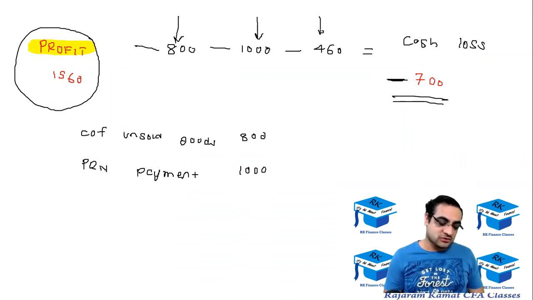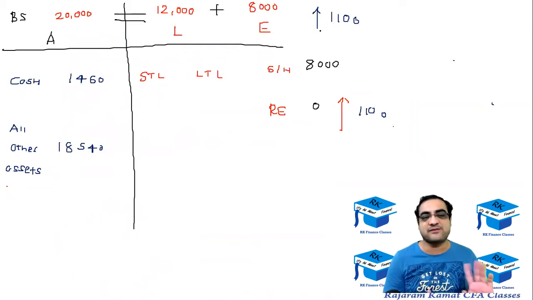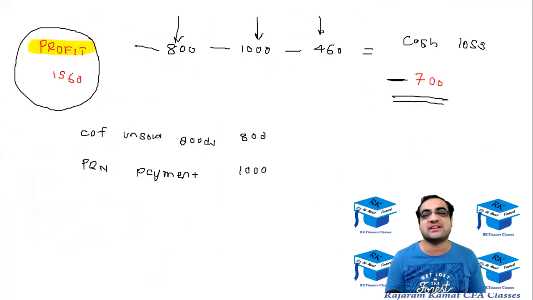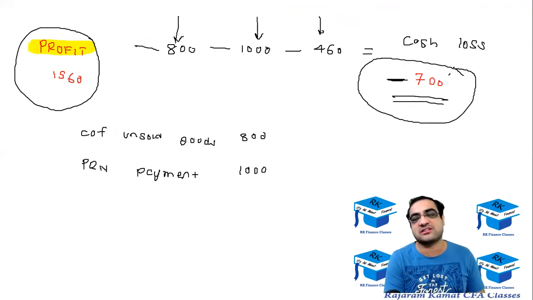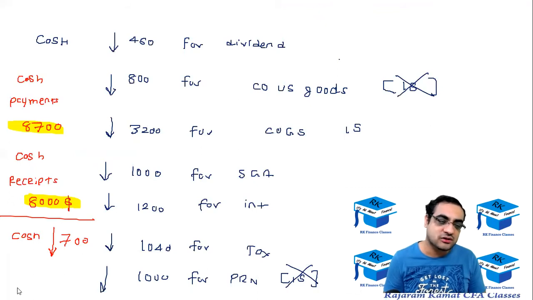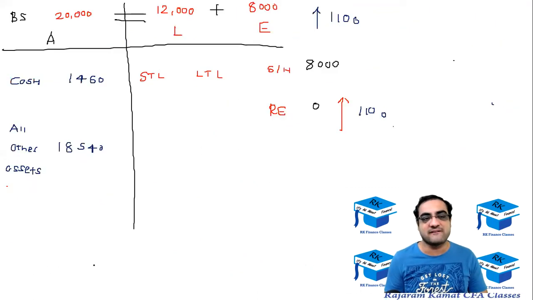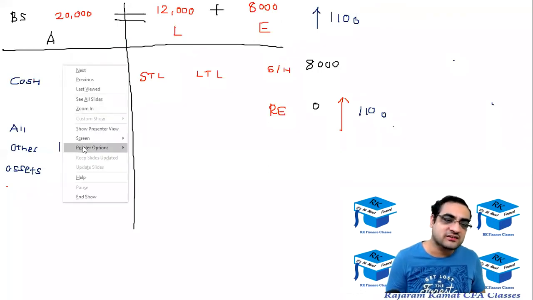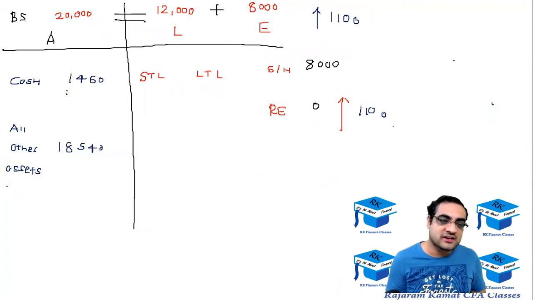Okay, so the cash that I had taken, okay, I'll keep it 1460, there's no problem. So from the 1460 cash, there would be a $700 reduction because the company has lost cash of 700. So it will be a $700 reduction. So I'll go back, and from this cash, I'm going to reduce $700.